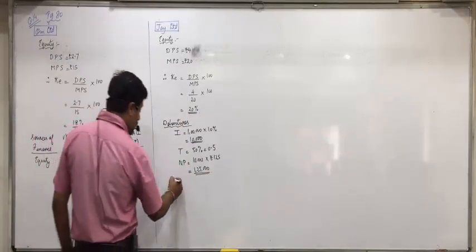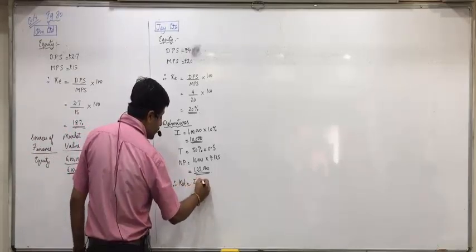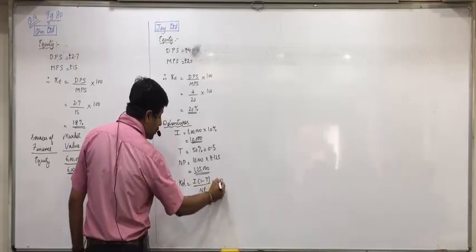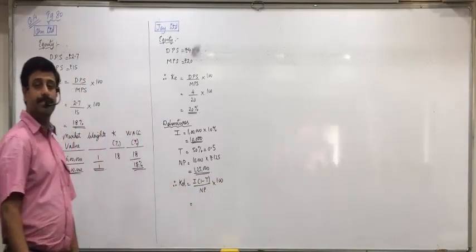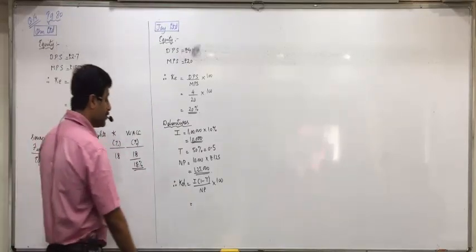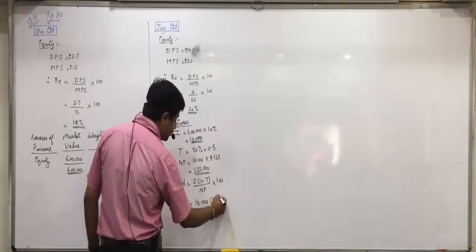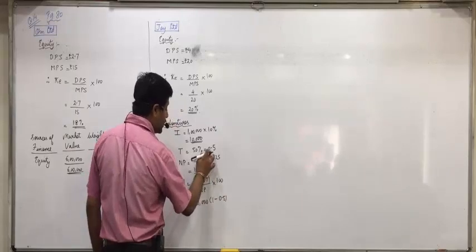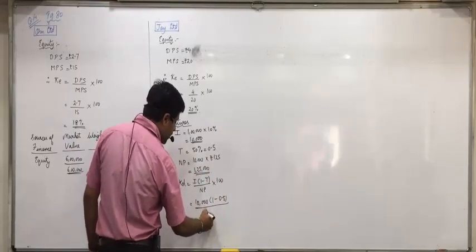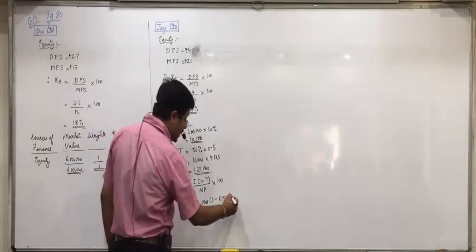Okay, now we'll apply the formula. KD is equal to I(1 minus T) upon NP into 100. Come on, put the values. 10,000, 1 minus T, that is 0.5, upon NP 1,25,000 into 100.